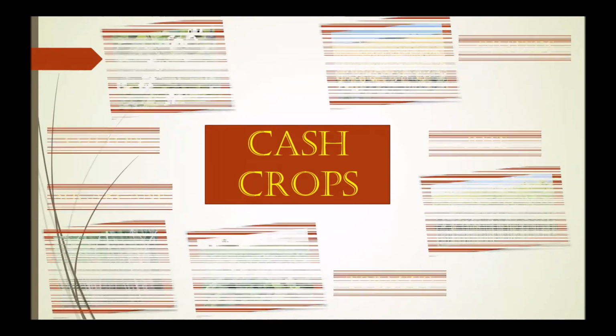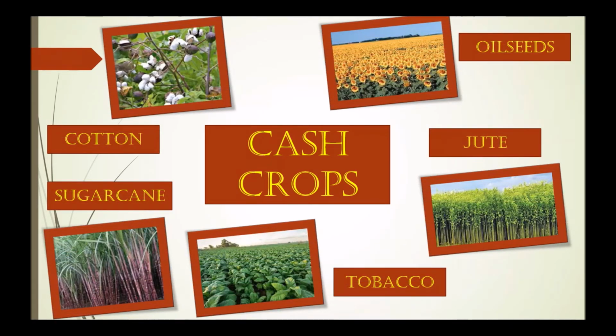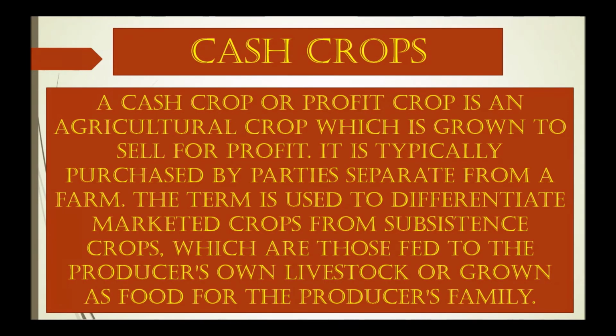Next is cash crops. So these are the examples of cash crops. A cash crop or profit crop is an agricultural crop which is grown to sell for profit. It is typically purchased by parties separated from a farm. The term is used to differentiate marketed crops from subsistence crops, which are those fed to the producer's own livestock, or grown as food for the producer's family.